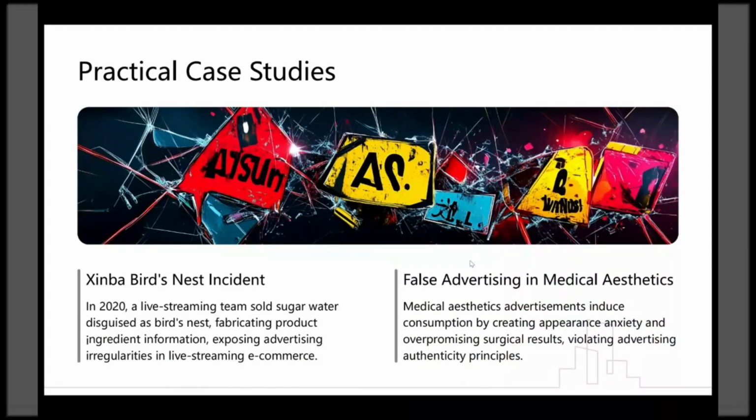Practical case studies. Shimba Bird's Nest Incident. In 2020, a live streaming team sold sugar water disguised as bird's nest, fabricating product ingredient information, exposing advertising irregularities in live streaming e-commerce. False advertising in medical aesthetics. Medical aesthetics advertisements induce consumption by creating appearance anxiety and over-promising surgical results, violating advertising authenticity principles.